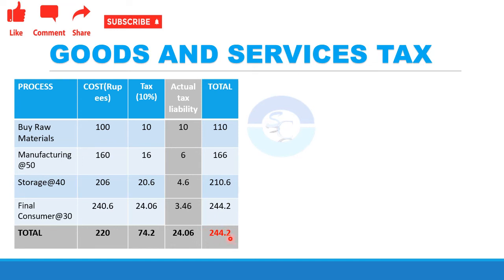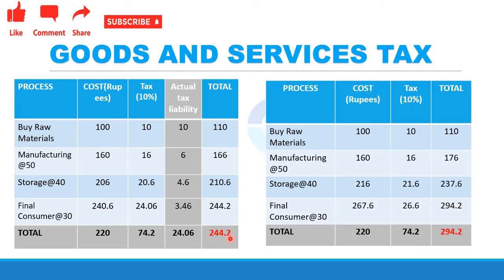When it is compared with the VAT system, it is 50 rupees less than the VAT system. So compared with the VAT system, it is lesser with the implementation of GST. I hope you understand how GST mitigates the cascading effect.